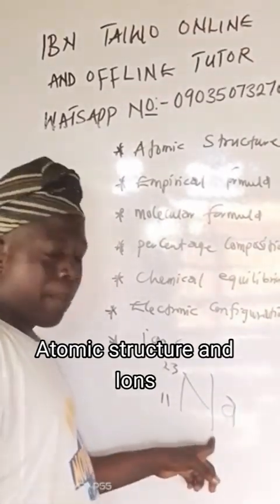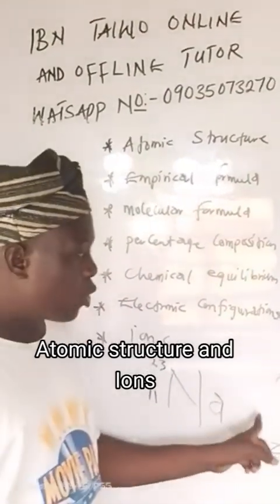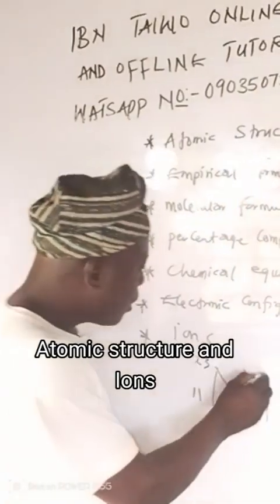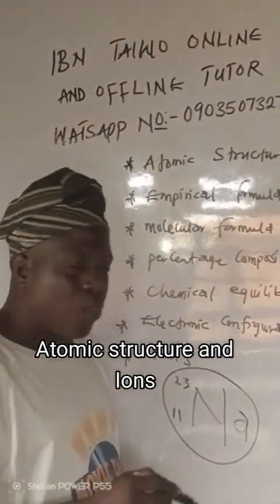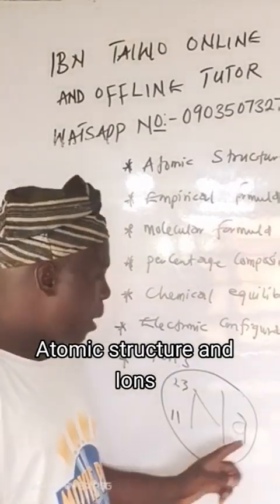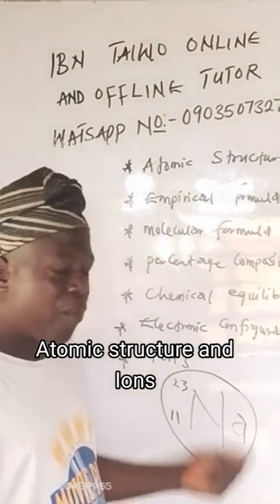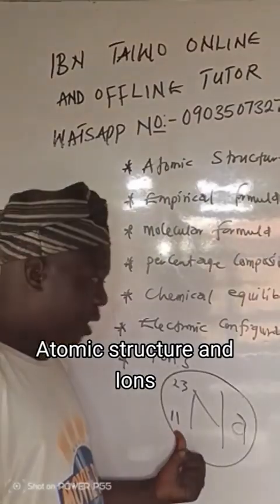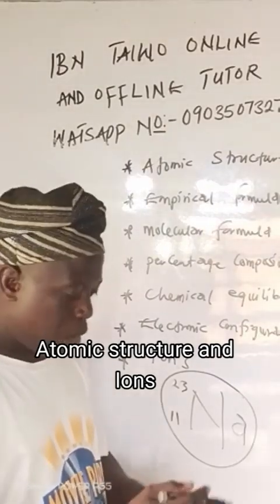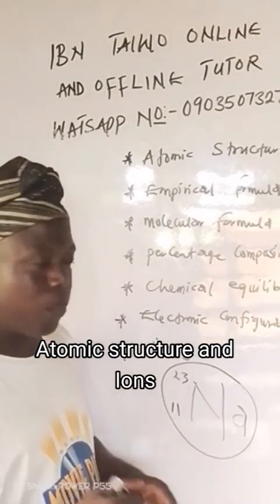We can call the atomic number the number of protons or the number of electrons. So if the question asks for the number of protons, it is 11. The number of electrons is also 11. The mass number is 23. Now, let's move on.